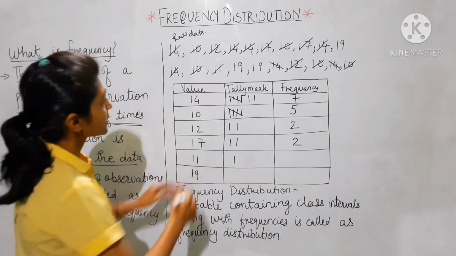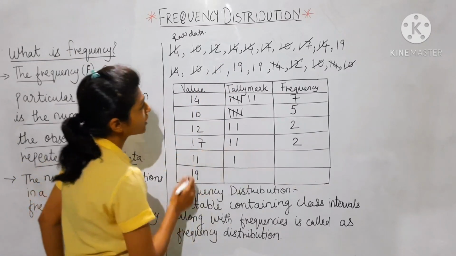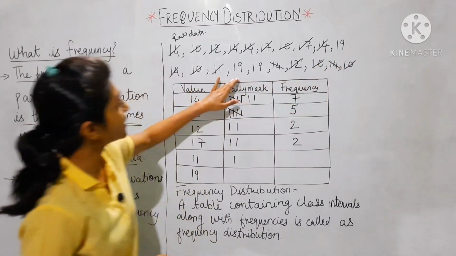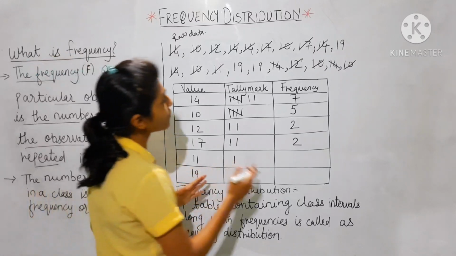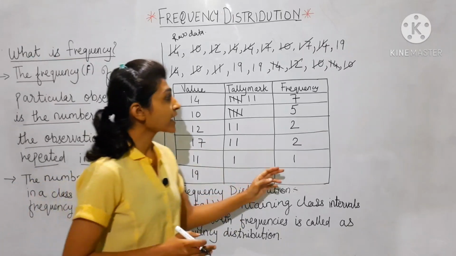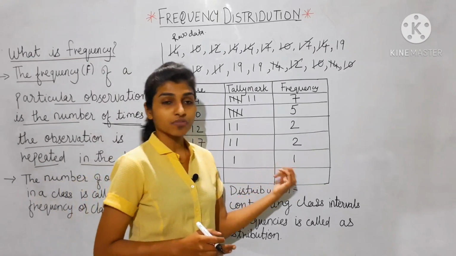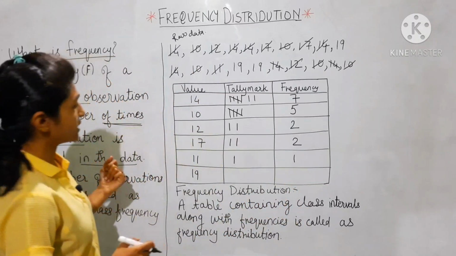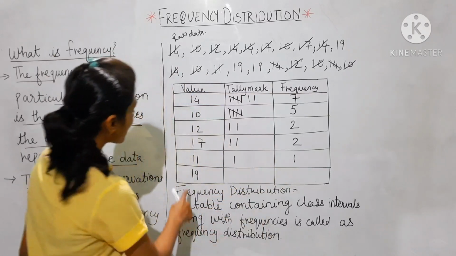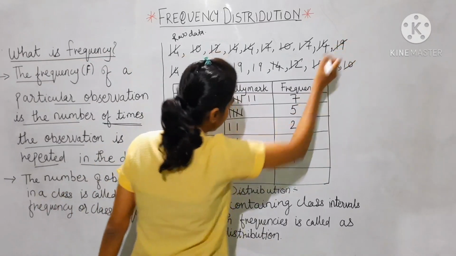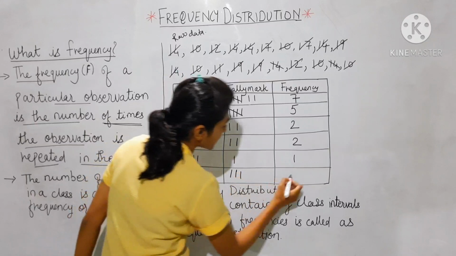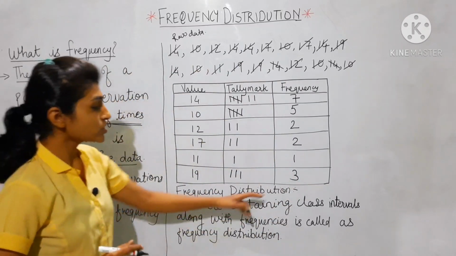Whichever number you get, cancel it and then immediately mark it in your tally. Then it will be easy for you to see how many numbers are remaining. Only the number 19 is remaining. So it is very easy to find out that whichever number is at the end, whichever number is remaining, we can immediately put the frequency. So 11 is only one time. Clear? Now the last number is 19: 1, 2, 3. So the frequency of 19 is 3 times.